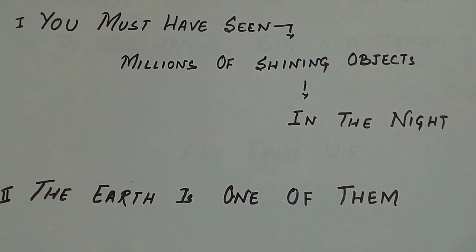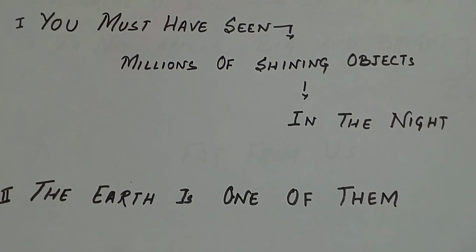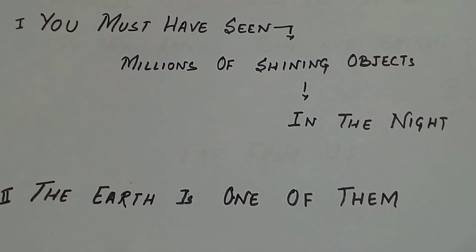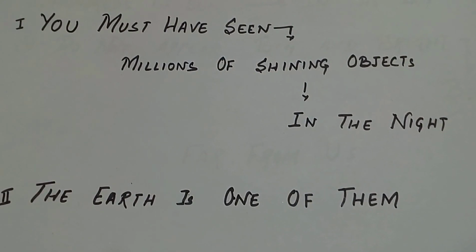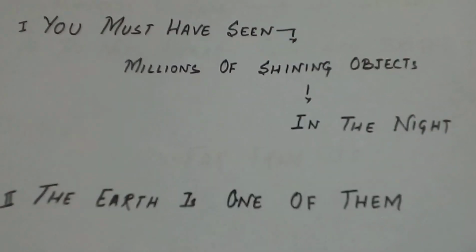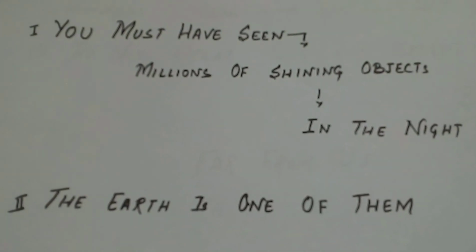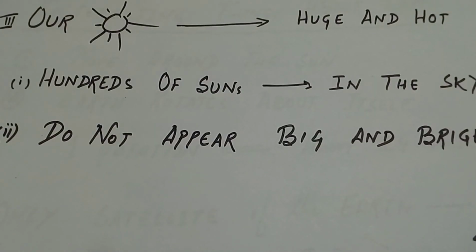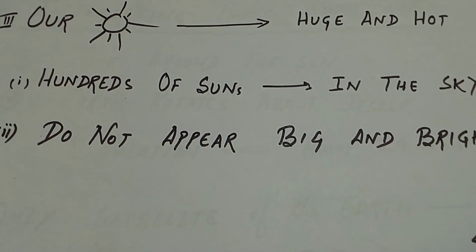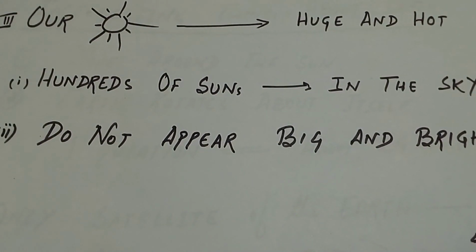It is very interesting to know that among the objects we see in the night, the earth is one of them, which appears in the same way as these shining objects. In the daytime we see the sun, which is very huge and hot.